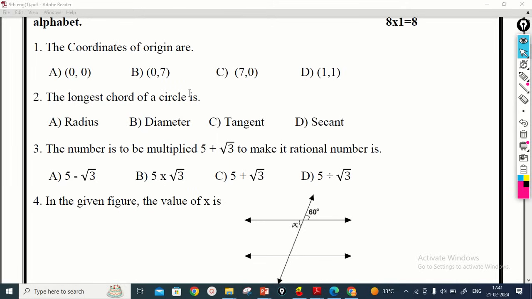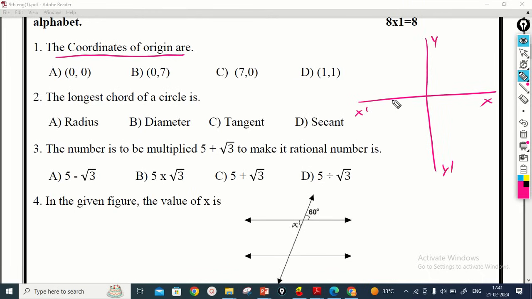Yes, now students, observe the first question here. They ask: the coordinates of the origin are. Origin means what? If you draw a graph like this, this one is the x-axis and this one is the y-axis. The point here, the value on the x-axis is 0 and the value on the y-axis is also 0. So the coordinates of this point are (0, 0). This point is called the origin. This is the origin point. The coordinates are (0, 0). So you get option A as the correct answer for this one.